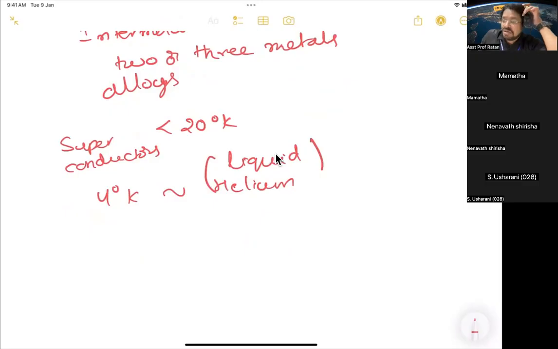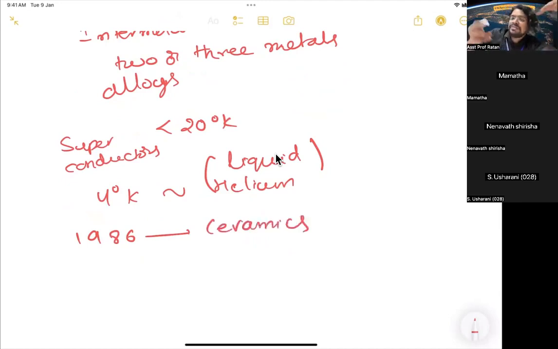Later, around 1986, they discovered that not only metals but certain ceramics show this. Ceramics are things like bonded compounds, like glass. Ceramics are generally insulators.